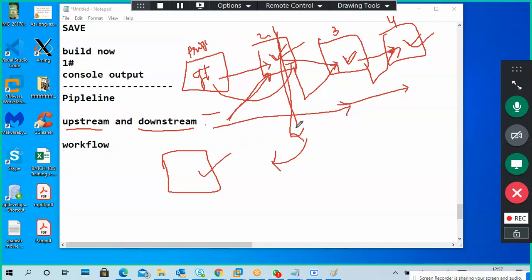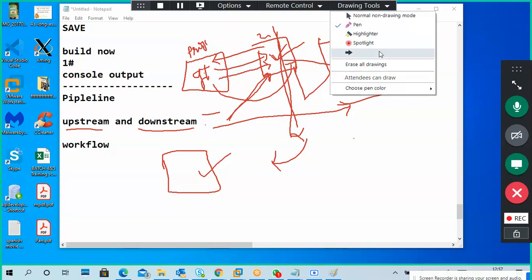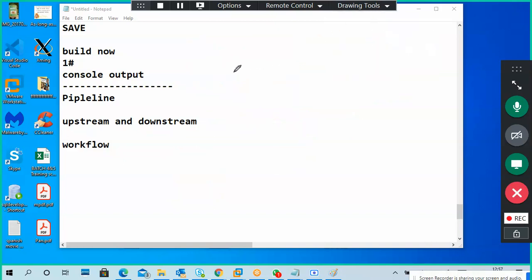So upstream and downstream means creating projects one by one and linking them together. Normally, one is an upstream project and the next is a downstream project. From here only, pipelining came. Pipelining and workflow are almost the same.